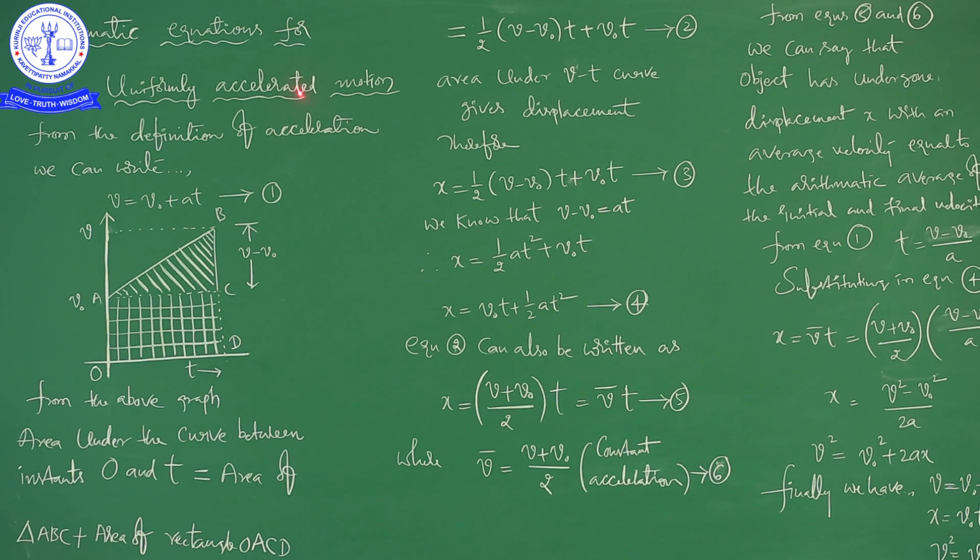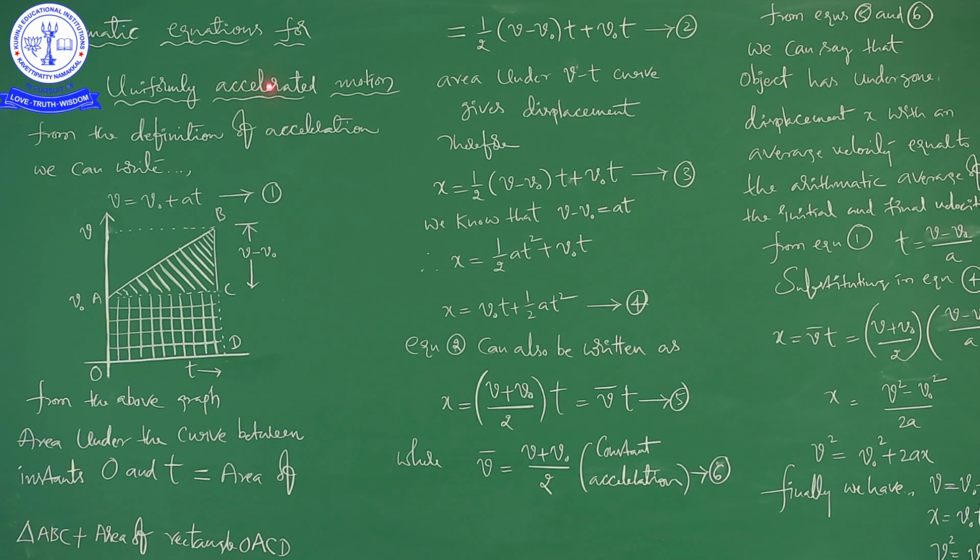Please concentrate. While defining uniform acceleration, I am talking about change in velocity. I am not talking about velocity, I am talking about change in velocity.